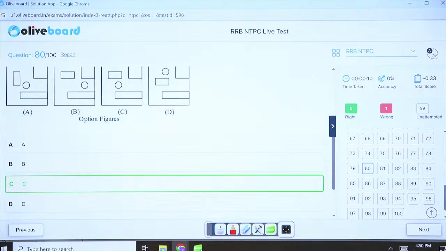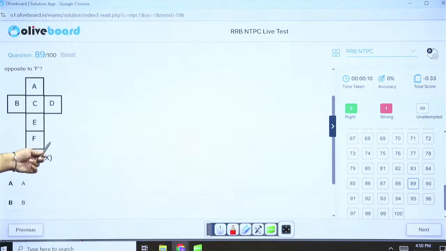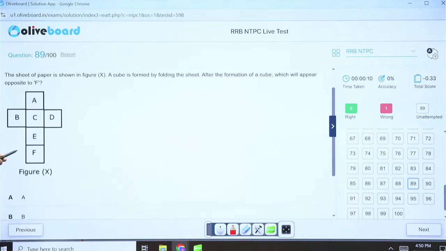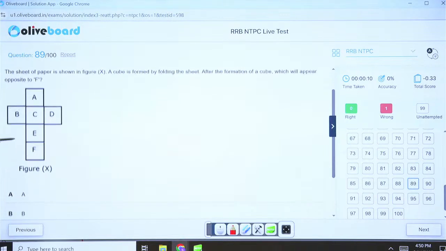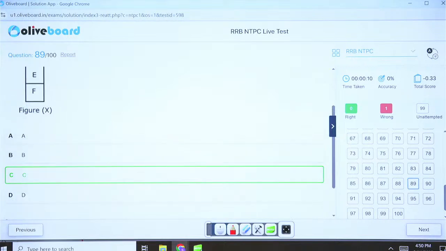Simple observation based questions. 89. Sheet of paper is shown, a cube is formed, which will appear opposite to F. The longest horizontal or vertical line. So this is the longest vertical line. Alternates are opposite. So A is opposite to E, C is opposite to F. They are asking you what is opposite F. Your answer is C.